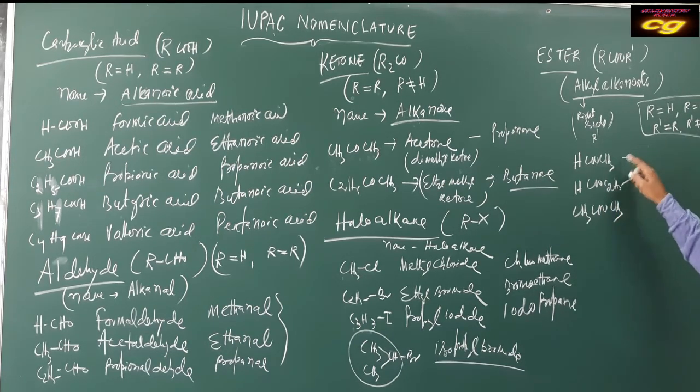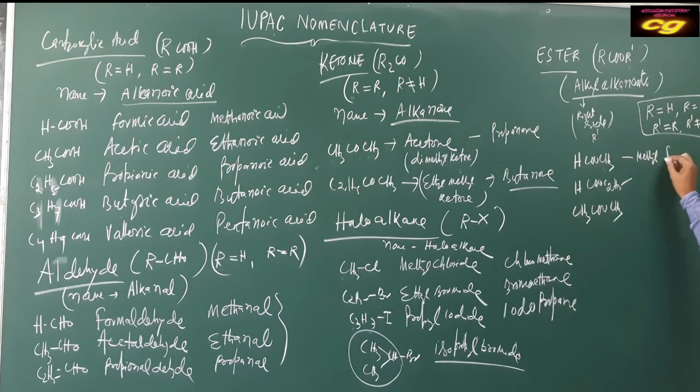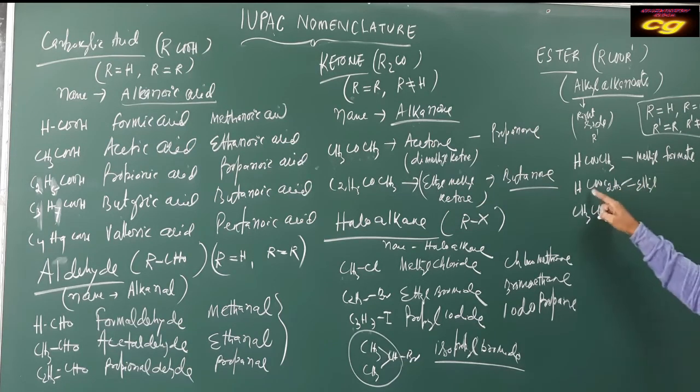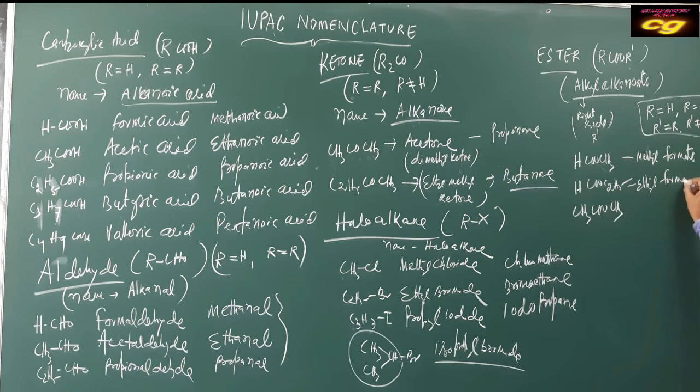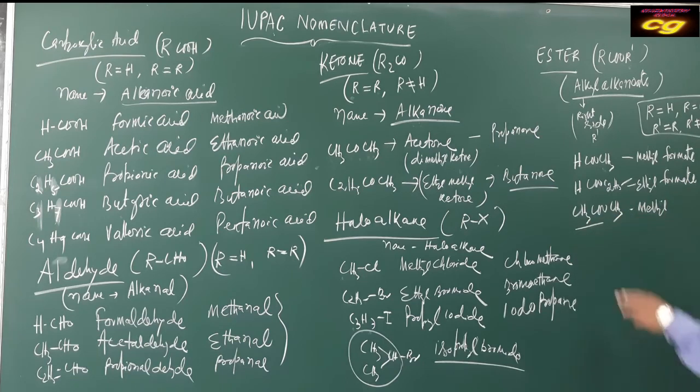What is the common name? As we start from right side R', so it is methyl. Methyl, here formic acid, formate, methyl formate. Then what is the common name? Ethyl, ethyl formate. This is the common name. Here it is methyl. Methyl, how many carbon? 2 carbon means acetic acid, acetate. This is the common name.